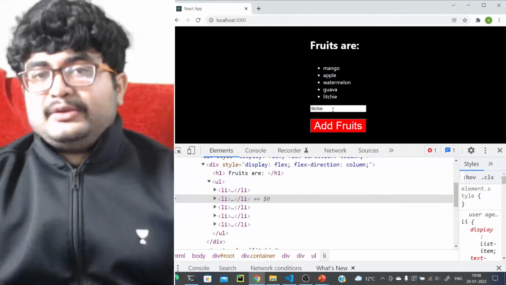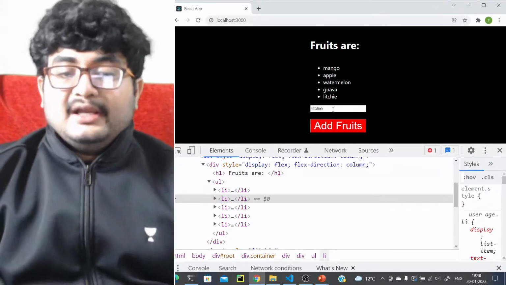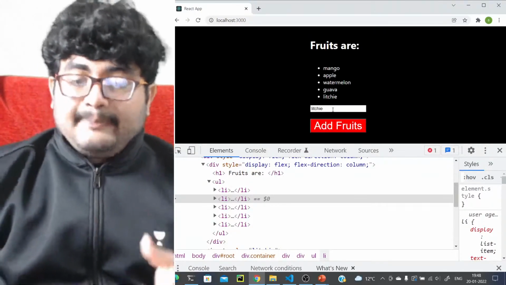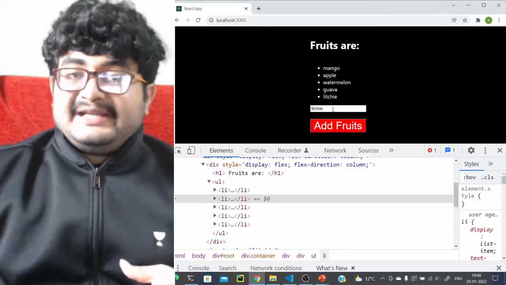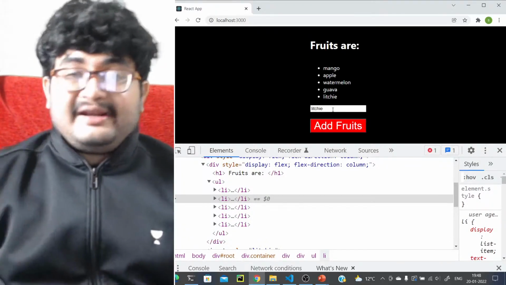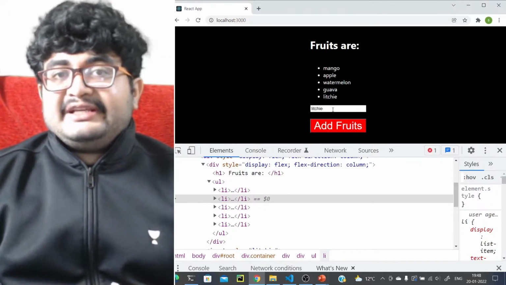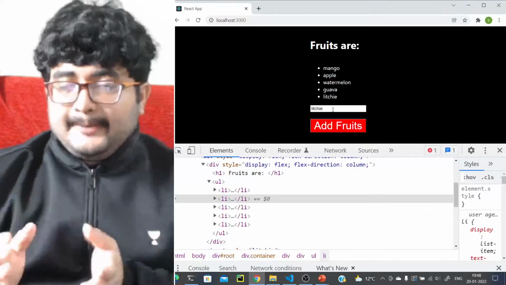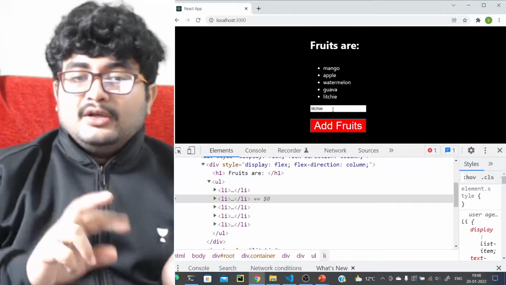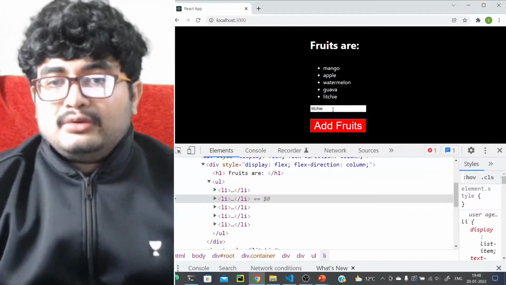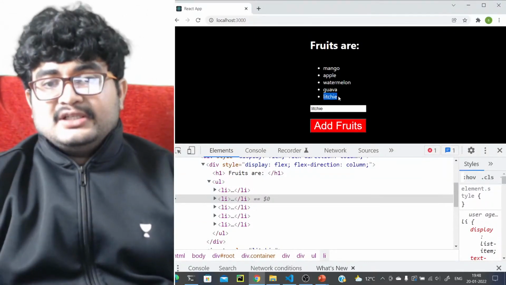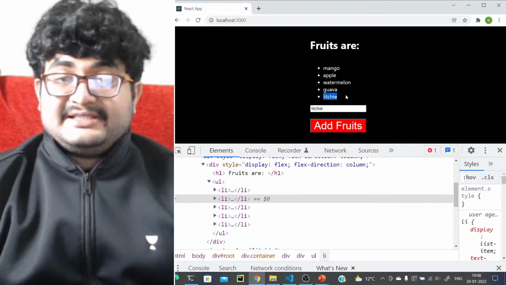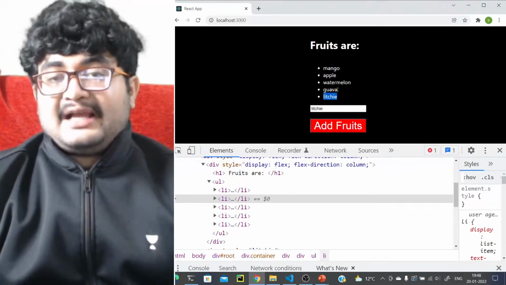So how is this happening? Although we are creating a new array altogether, we are setting a new array as the state, that doesn't matter. What matters is that it will re-render the complete changed version of the UI, right? It will re-render everything, but it will re-render everything in the virtual DOM. Now in the virtual DOM, it will do a diff operation: this is the updated version, this is the previous version, what is the difference? It will find that only lychee is getting added in the list. So it will just add this lychee into the list, and that's how it optimizes this thing.